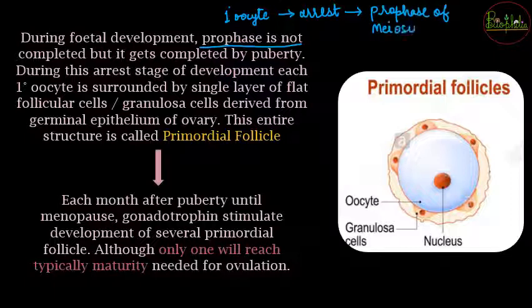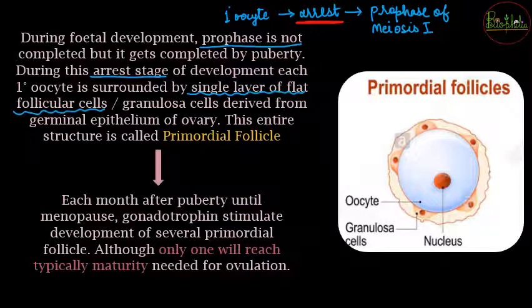So we saw that the primary oocyte is going to undergo prophase of the meiosis 1, but वो वहाँ पे जाके क्या हो जाएगा, it will get arrested. The further development is not going to occur, and when it gets arrested, it is going to be surrounded by a single layer of flat follicular cells.